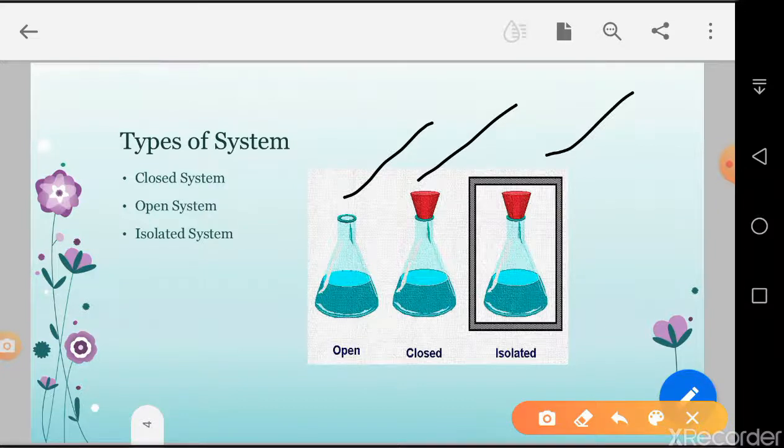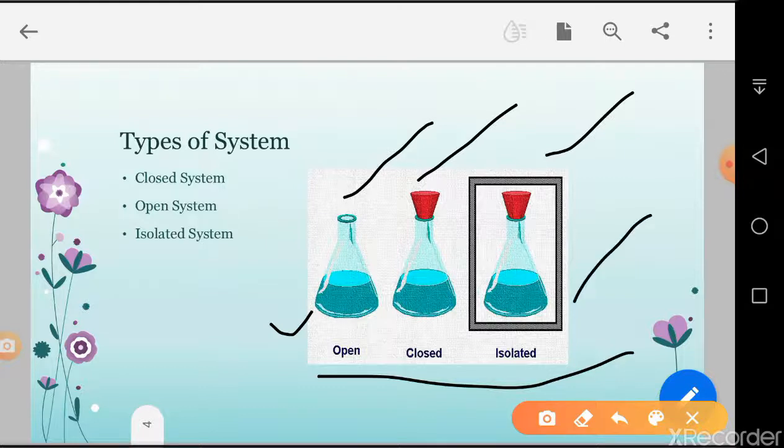In the open system, mass and energy cross the boundaries. A chemical thermodynamics example is a beaker that has some solution. If we pour this solution, it goes out, so that means mass and some energy cross the system. If the lid is closed, no mass goes out, but energy crosses the boundaries.